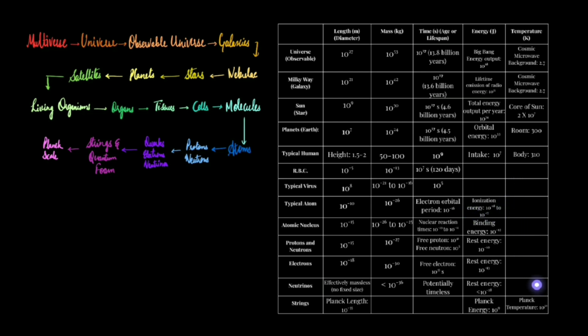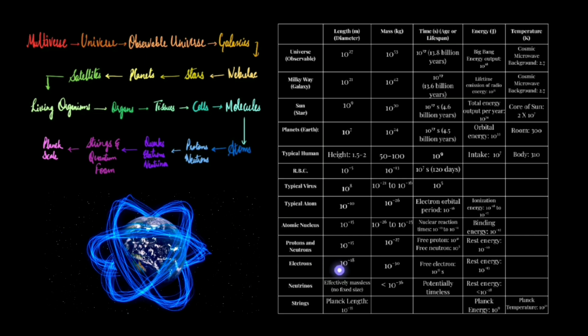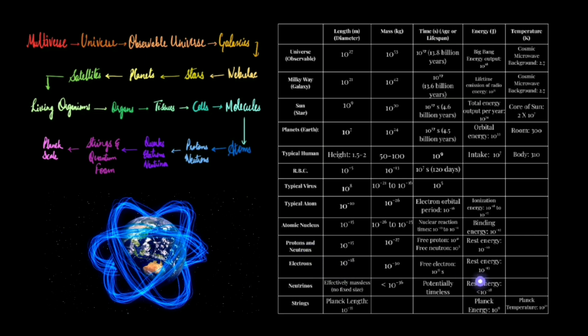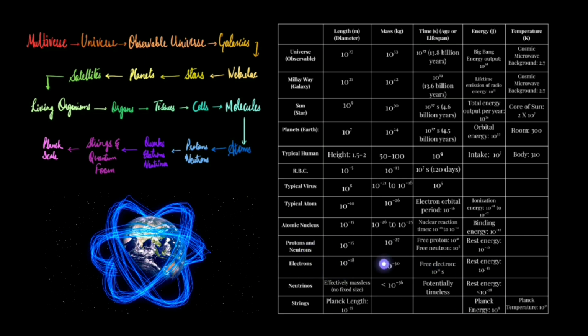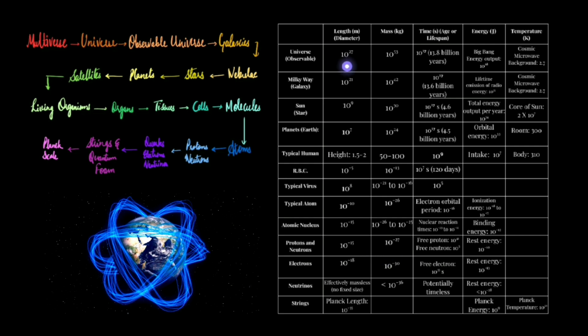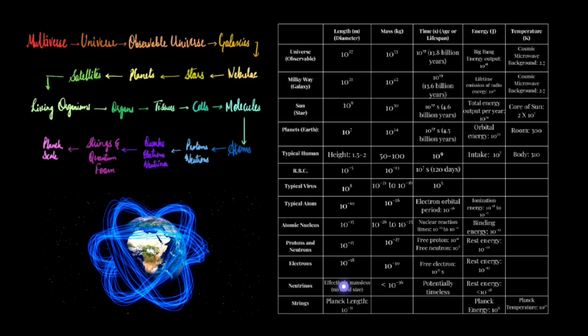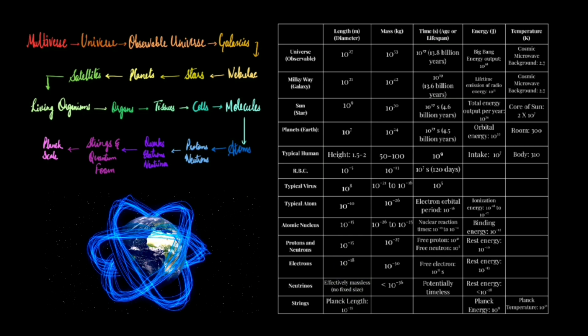Then the concept of temperature does not exist for these atoms and protons, neutrons. Temperature is a bulk phenomenon. So if there are multiple atoms or molecules, then only can we talk about temperature in general. Okay. And then there are electrons, which are very small, very lightweight. So again, you can see all the data. The scales present in the universe are mind-boggling. There are things which are so huge, and then there are things which are so tiny. So this is again an interesting thing to contemplate.